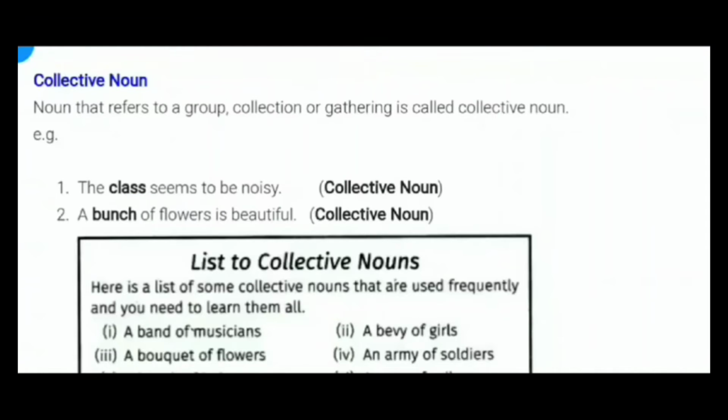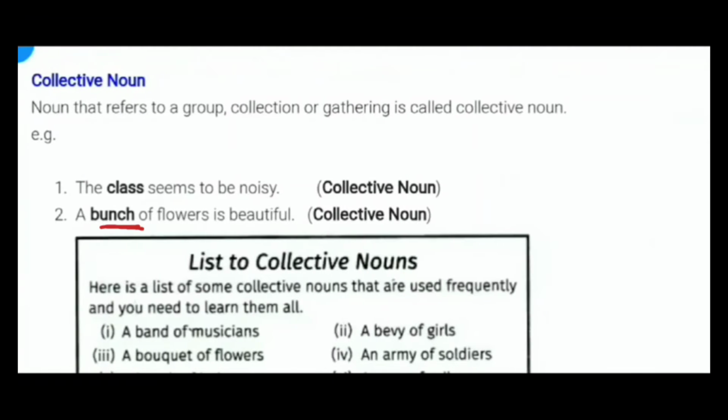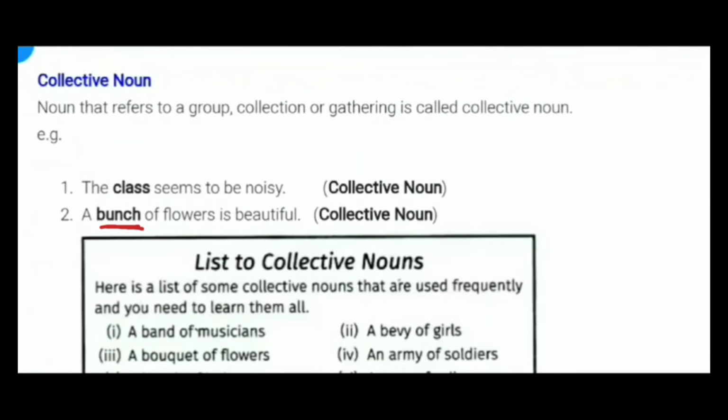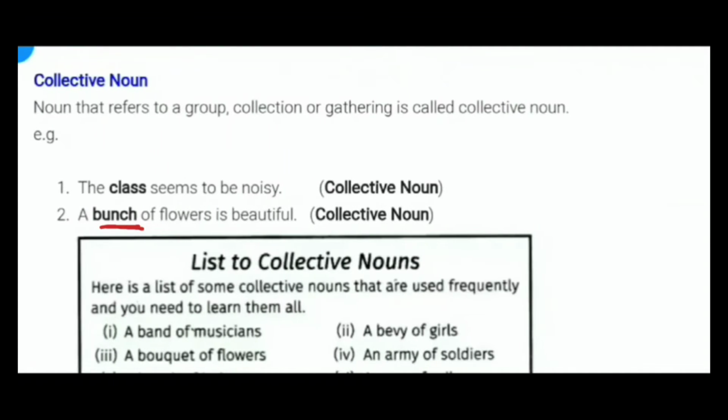Second, a bunch of flowers is beautiful. A bunch means a collection of flowers. In a bouquet, the flowers are collected and arranged. So, bunch means collection, the collection of flowers. So, bunch is a collective noun.